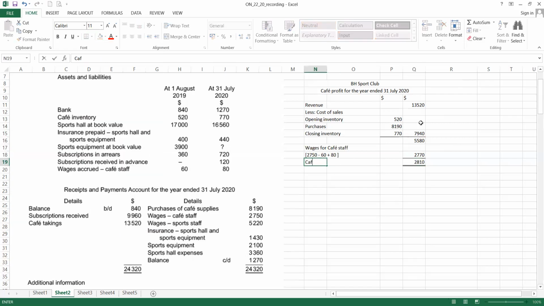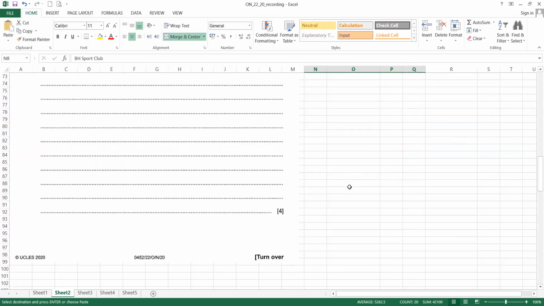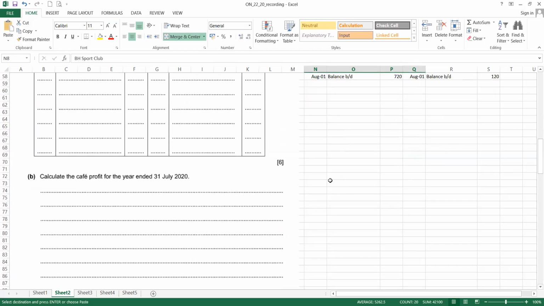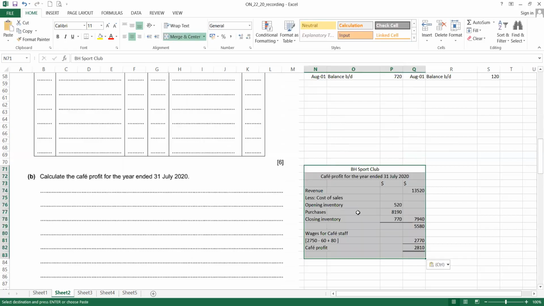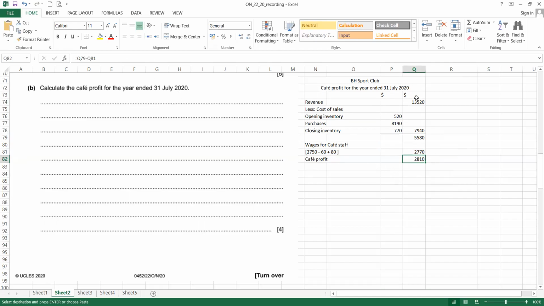So you can put cafe profit for the year, 2810. Okay, we put it back to here. So this is 4 marks. If it is 4 marks, better you present it in the statement format. Show clearly how you get this 2810.